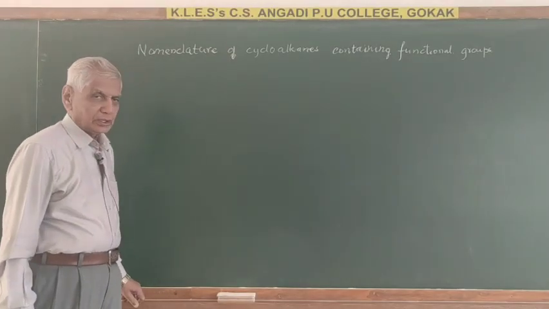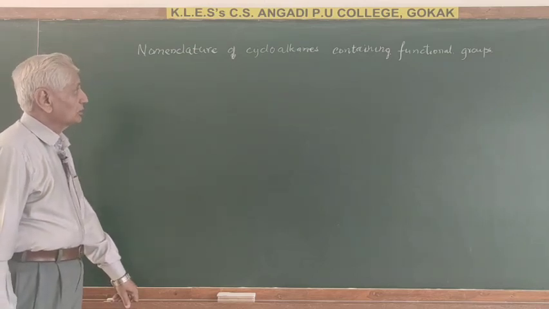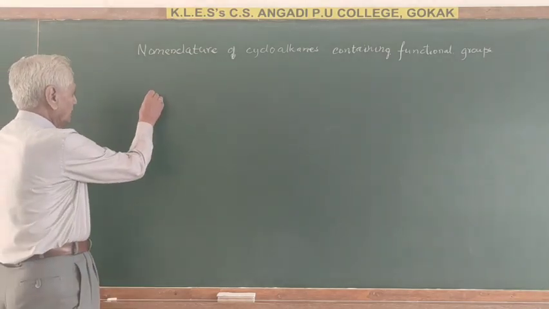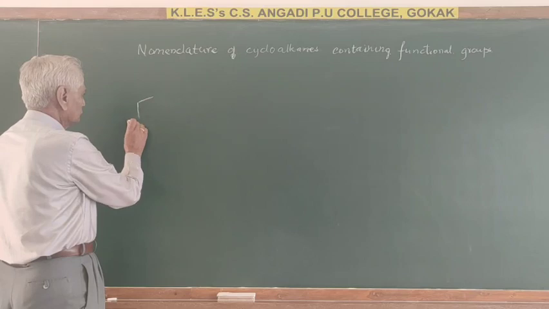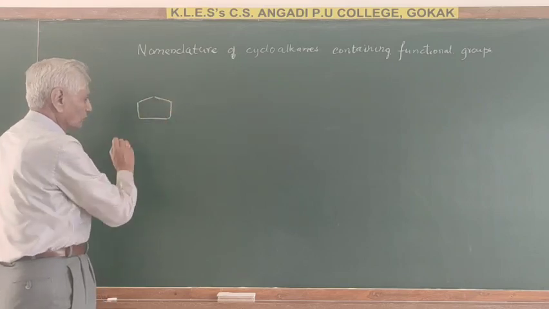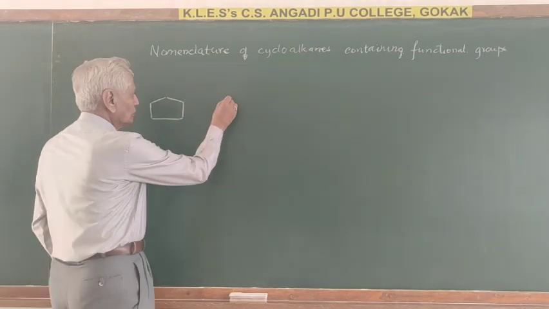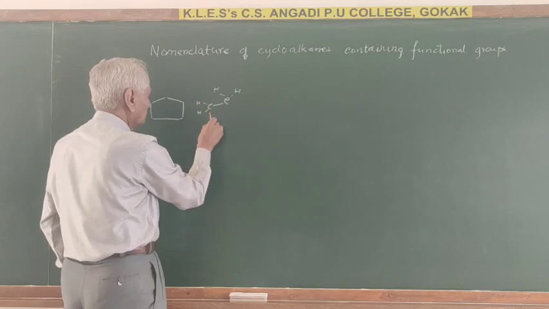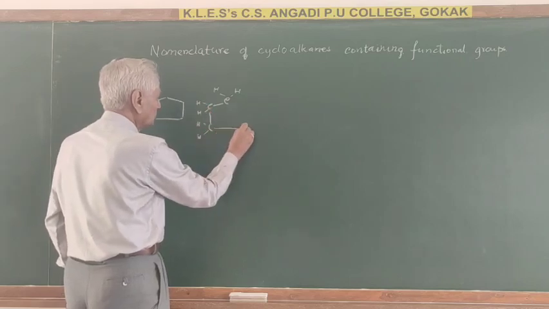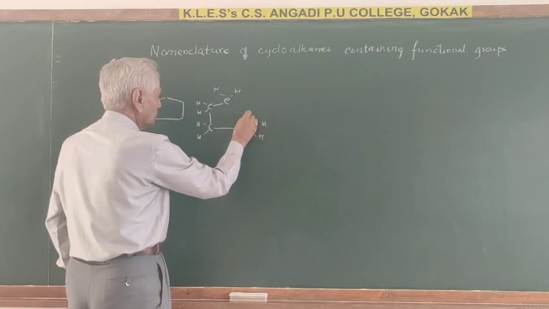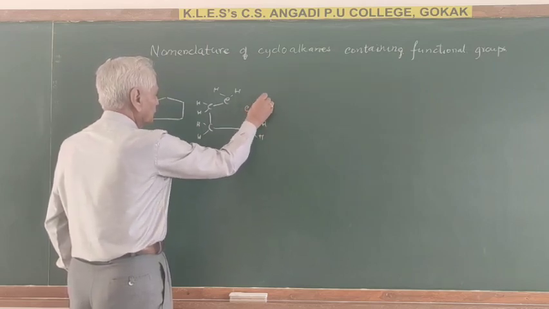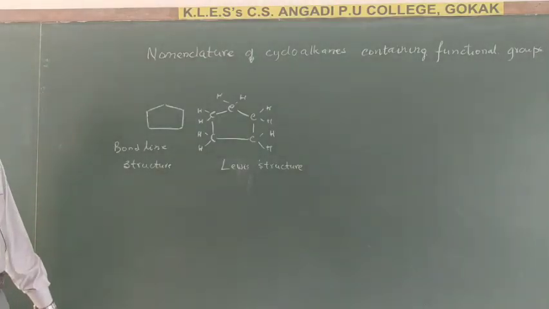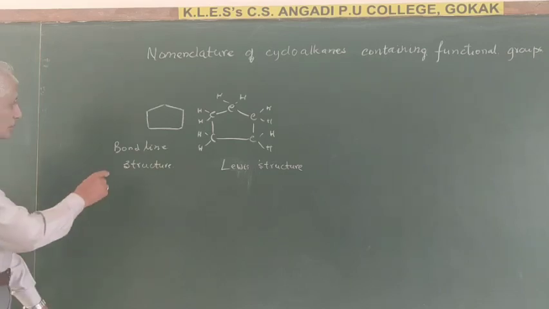Let us see how the cycloalkanes containing functional groups can be named. You know, a cycloalkane, this is cyclopentane, with CH2, CH2, CH2, CH2. Let us see the nomenclature of the cycloalkanes containing a functional group with the bond-line structure.